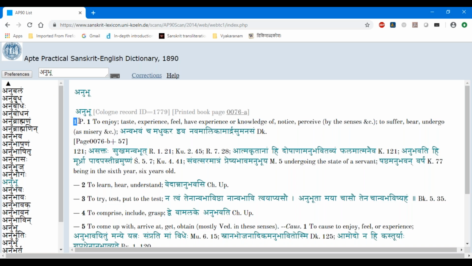So again he says first parasmaipadi, and then he never gives any form. So we should know that bhuu is the dhatu. We know the forms for bhuu, and then anu is just an upasarga prefix to it. Whatever form you got from bhuu, you just have to prefix it. For example, bhavati. After you get bhavati, you just have to prefix the anu. So anubhavati it will be.